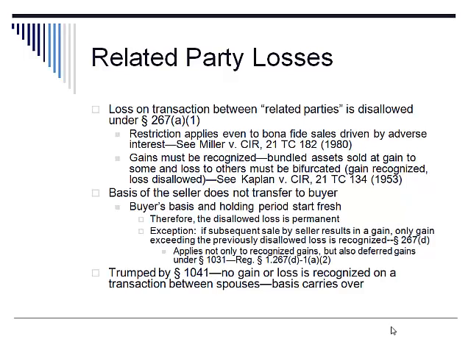The first of the statutory limitations we discussed was the related party rules under Section 267. Specifically, Section 267(a)(1) states that loss on a transaction between related parties is disallowed.